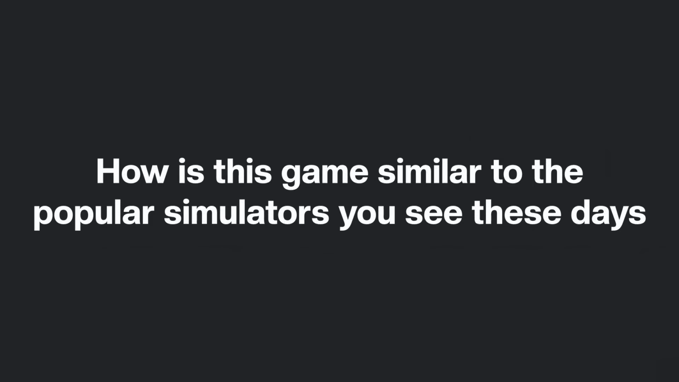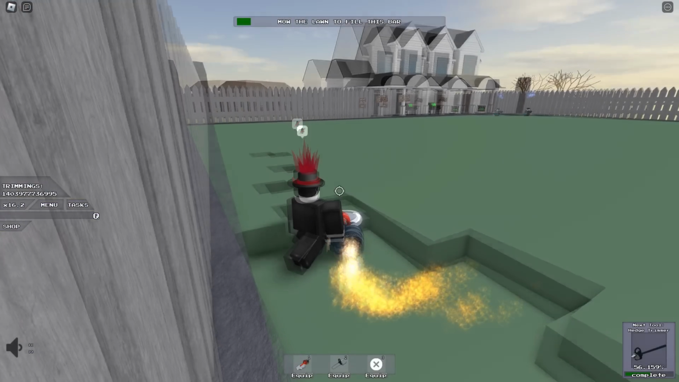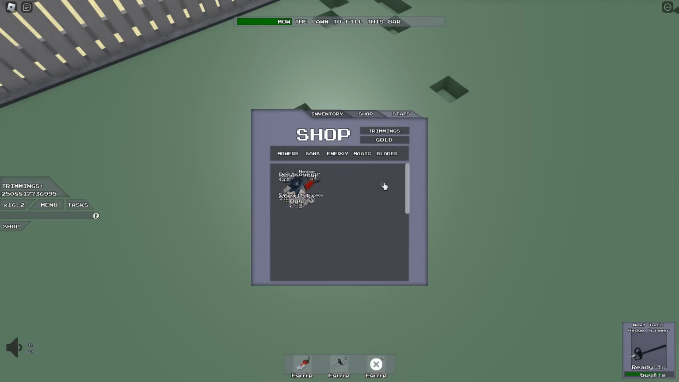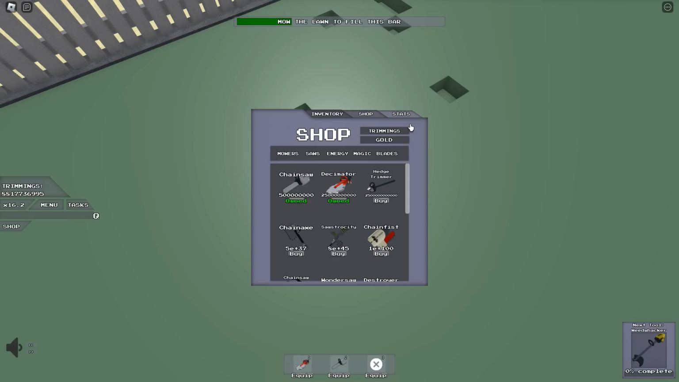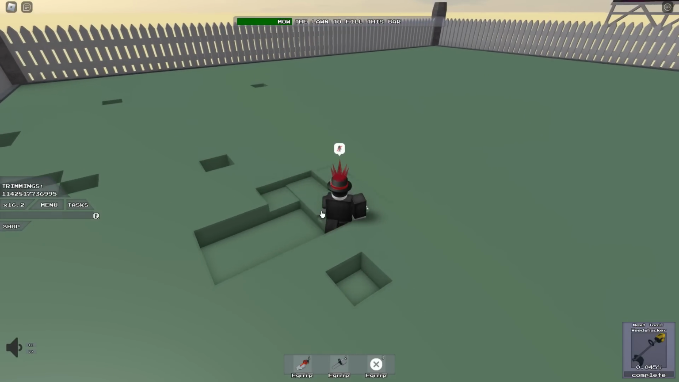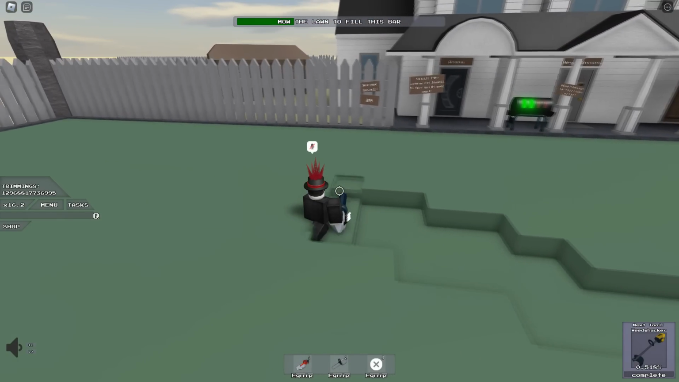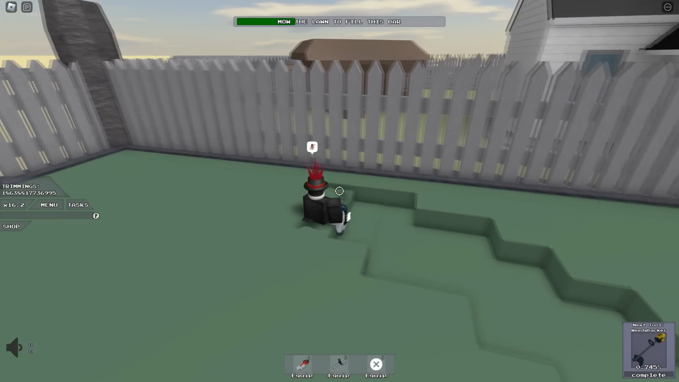So then, how is this game similar to the popular simulators you see these days? Well, it's due to its game loop of cutting grass to then afford a more expensive mower with the trimmings you get, and then rinse and repeat, which ties into the repetitiveness of modern simulators of repeating something and then going to a new stage and doing it all again.